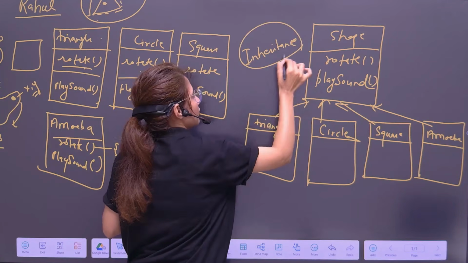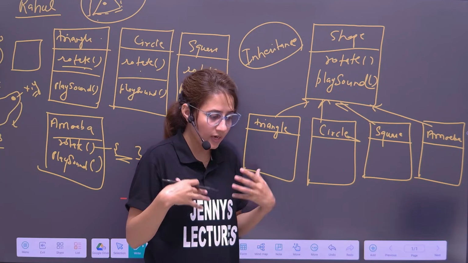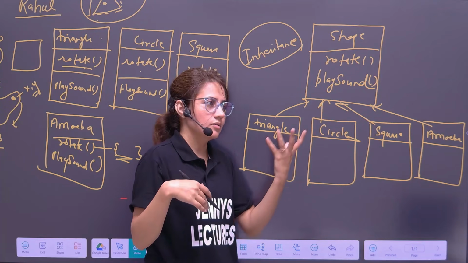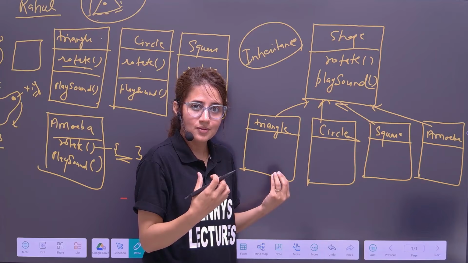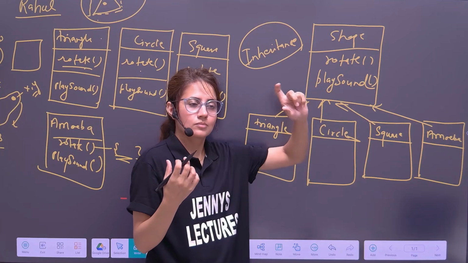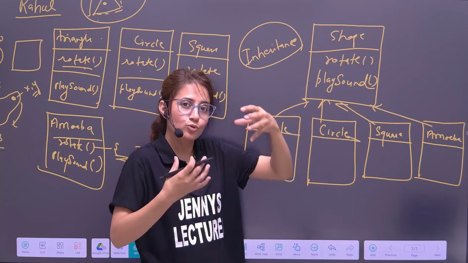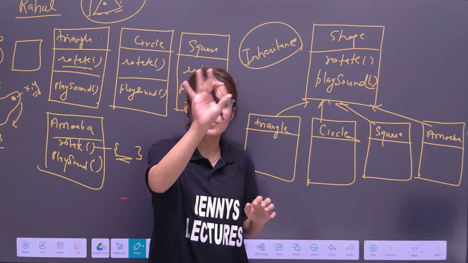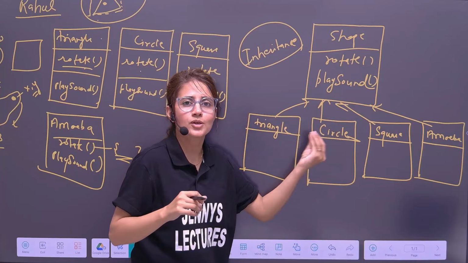And we have inheritance in real life also. We inherit the property of our ancestors. We inherit even features and behavior from our parents. Some say that my eyes are like my mother's, so I have inherited this feature from my mother. And some behavior also, like maybe your father or your mother is angry and you are also angry, then this is like father like son. So that behavior also you have copied or inherited. So whatever you have in real life, you can easily model those things using the object oriented programming concept.